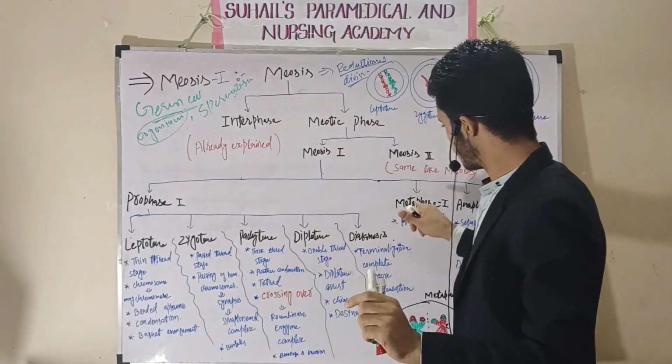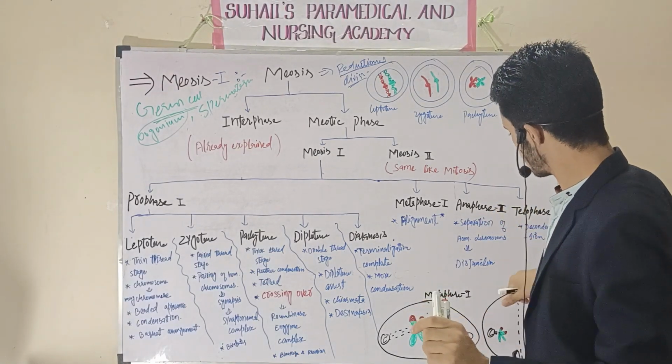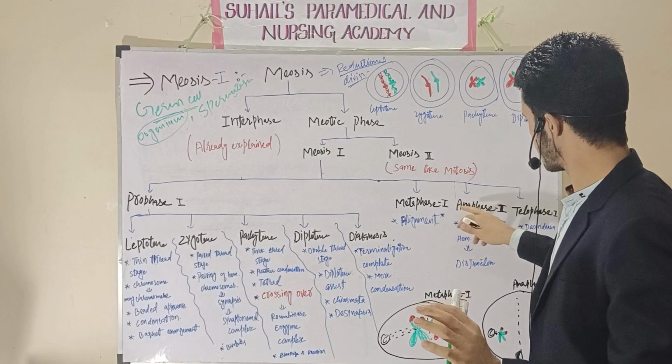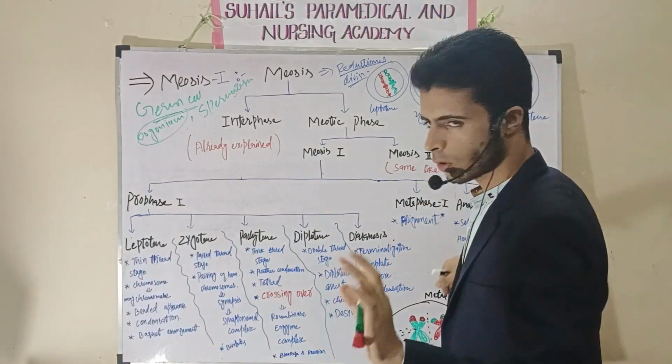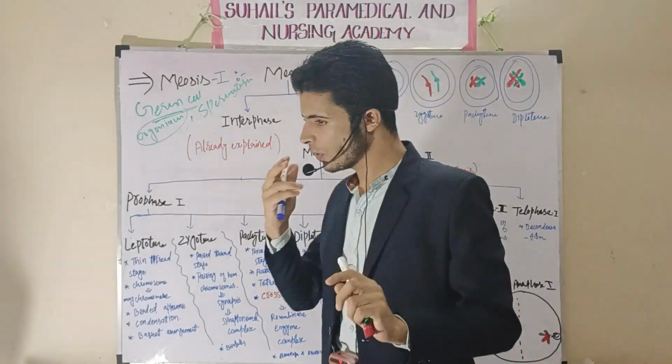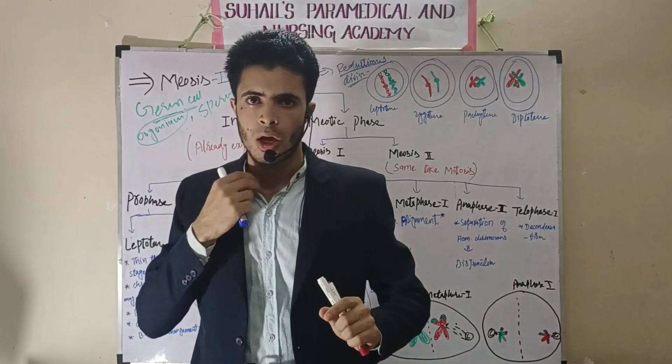After prophase first, there will be metaphase first, anaphase first, telophase first. Okay, prophase, metaphase, anaphase, telophase. So metaphase first, anaphase first, telophase first come after the prophase first. In prophase first, I am saying that there will be first leptotene.